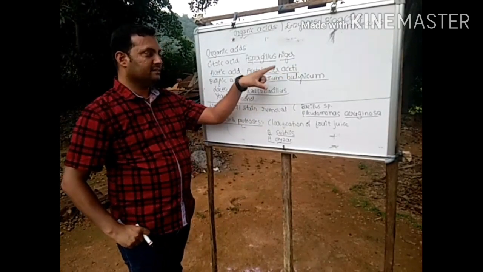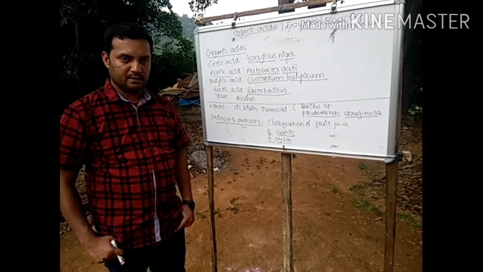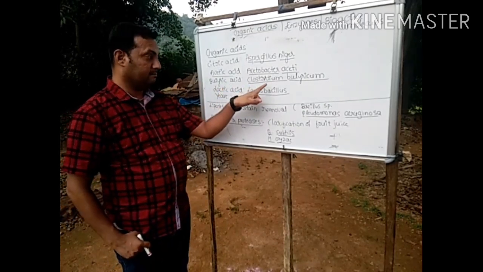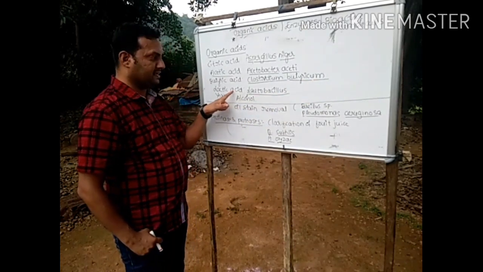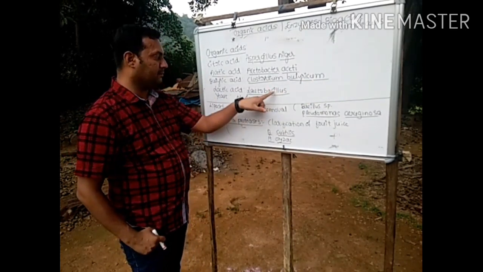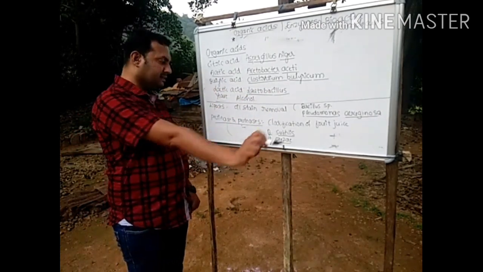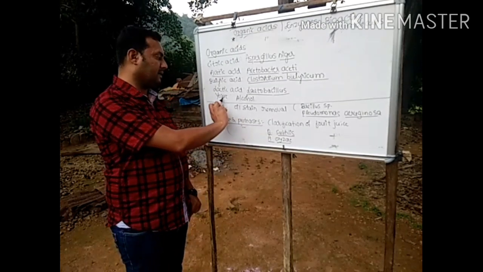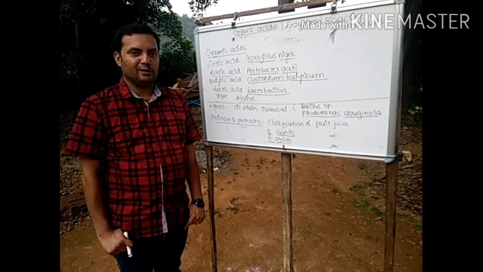Acetobacter aceti is the name of the microbe from which acetic acid is prepared. Butyric acid is made by using Clostridium butyricum. Then lactic acid, as we have already told you, Lactobacillus is the name of the microbe by using which lactic acid is prepared. Saccharomyces cerevisiae, called yeast, is used for the preparation of alcohol.